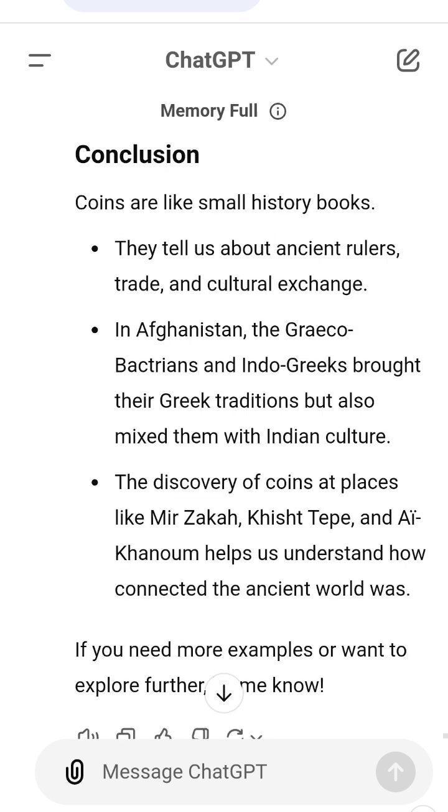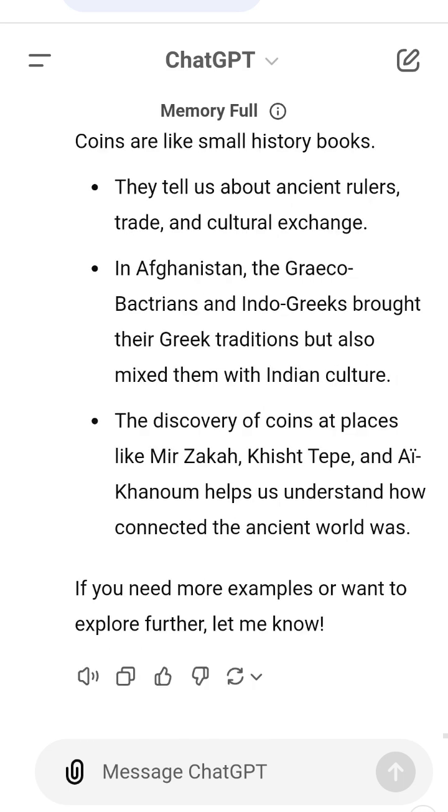Conclusion: coins are like small history books. They tell us about ancient rulers, trade, and cultural exchange. In Afghanistan, the Greco-Bactrians and Indo-Greeks brought their Greek traditions, but also mixed them with Indian culture. The discovery of coins at places like Mirzaka, Kish-Tepe, and Ai-Khanum helps us understand how connected the ancient world was. If you need more examples or want to explore further, let me know.